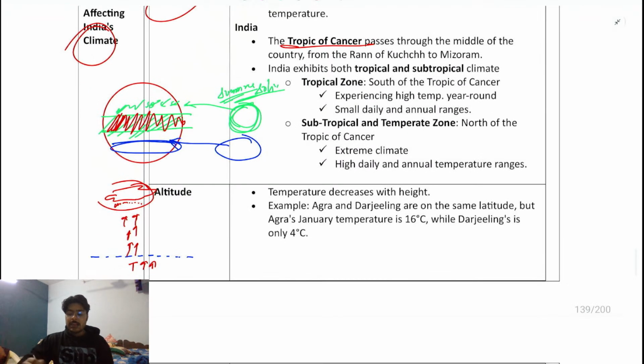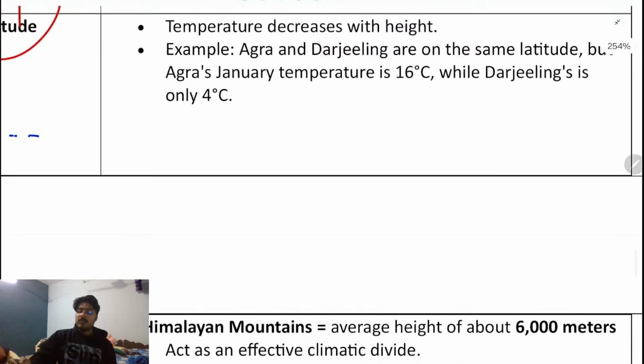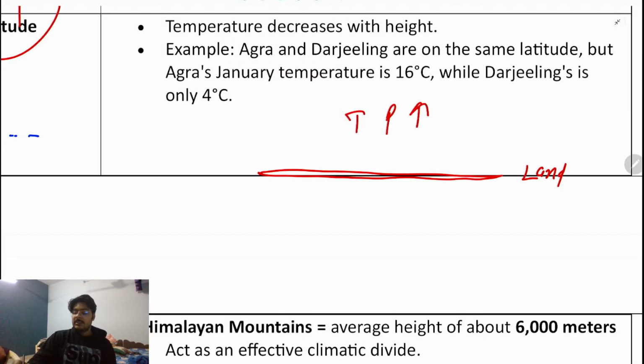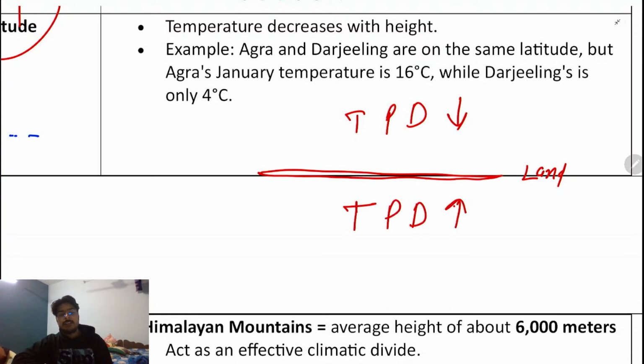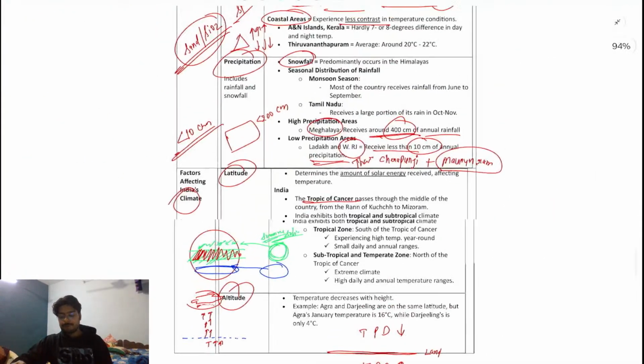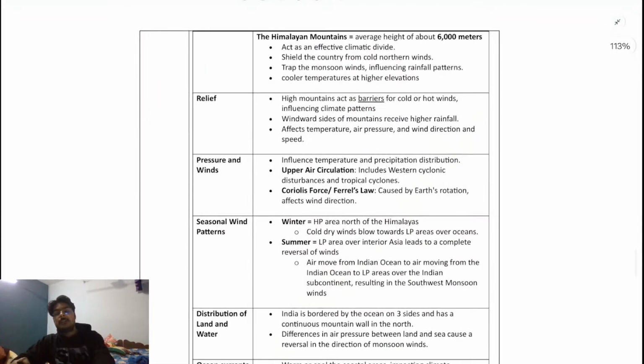In climate determination, altitude also plays very much role. As I told you in simple terms, for example, if this is the border of the earth, this is the land of the earth. In this case, as you go above the land, the temperature, pressure, and density are going to decrease, and as you go inside the earth these things will increase. This is the basic understanding regarding the three basic fundamental quantities: temperature, pressure, and density. Clear? ठीक है?